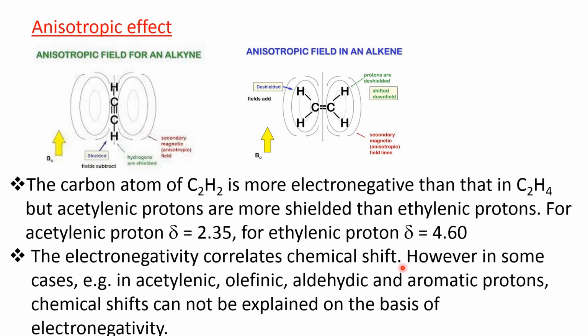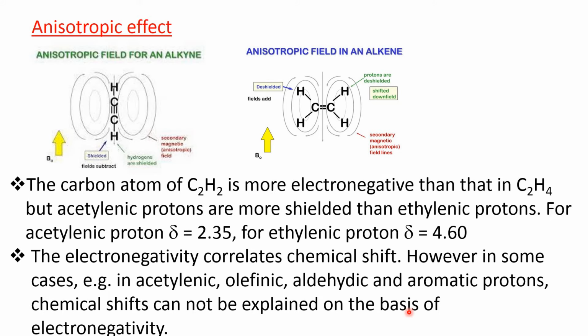That means electronegativity can correlate with the chemical shift in some compounds, as we observed in methyl halides. However, in some cases, for example acetylenic, olefinic, aldehydic and aromatic protons, chemical shifts cannot be explained on the basis of electronegativity.